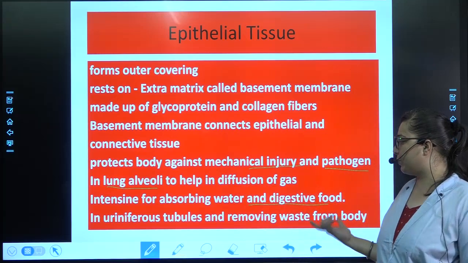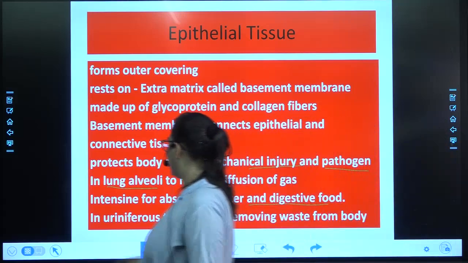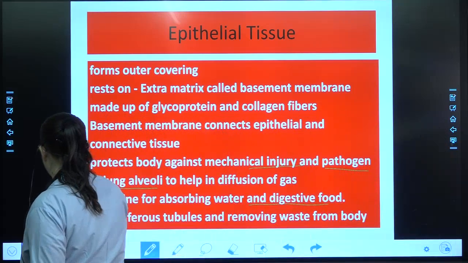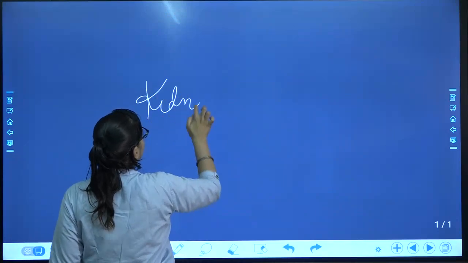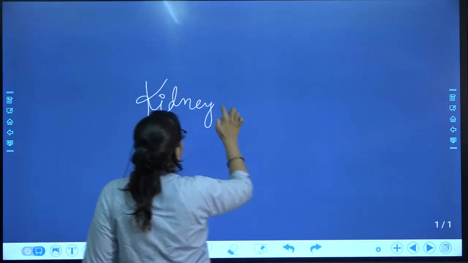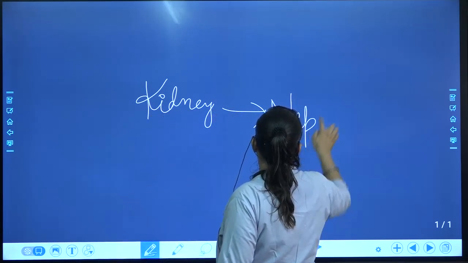In uriniferous tubules, it helps in removing waste from the body. This is again a new term for you: uriniferous tubules. In our kidney, there are a number of nephrons present.